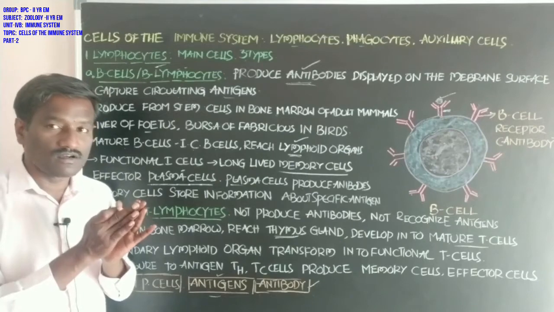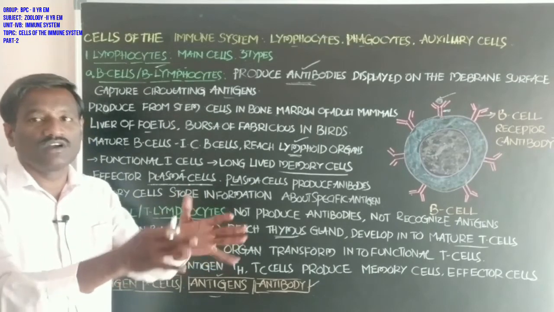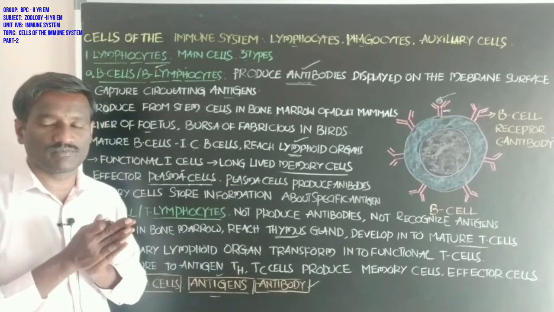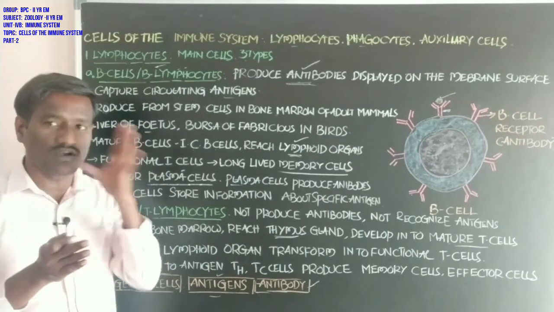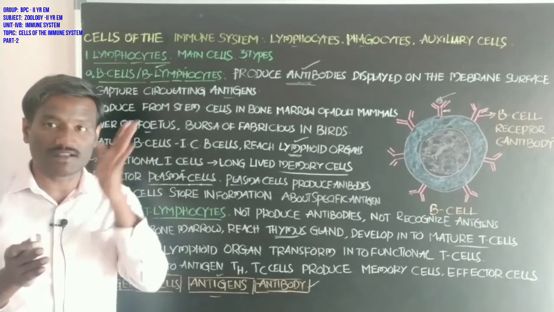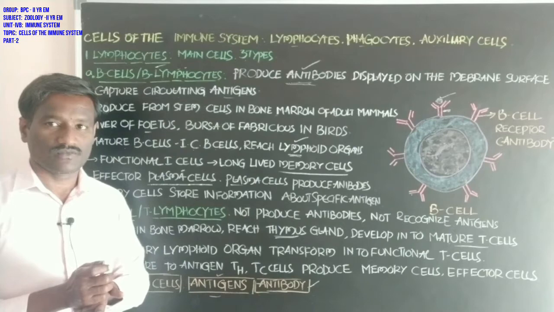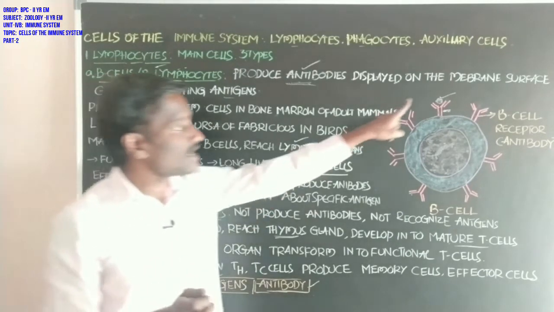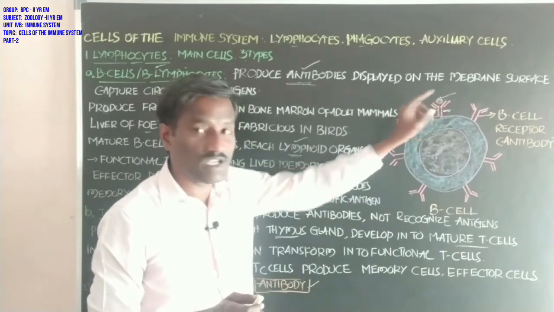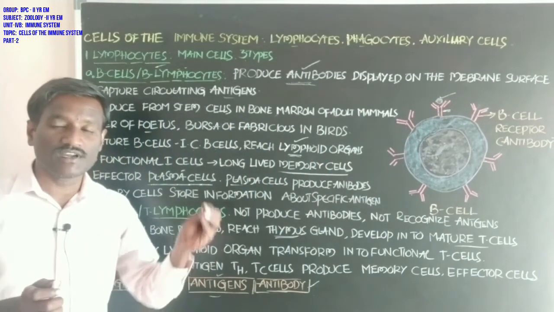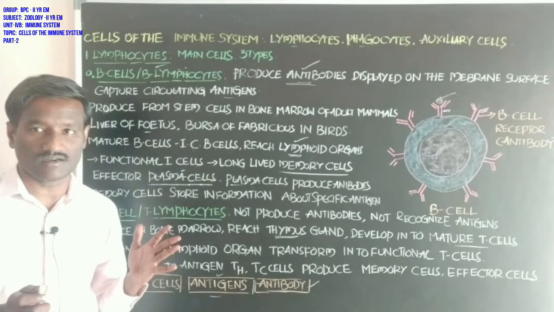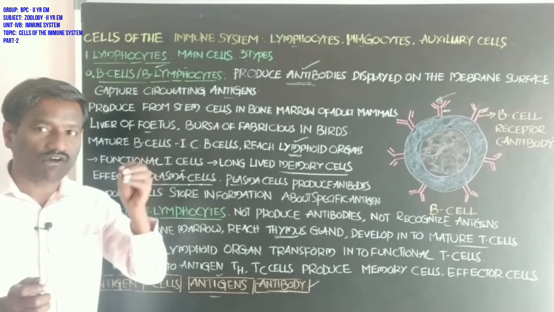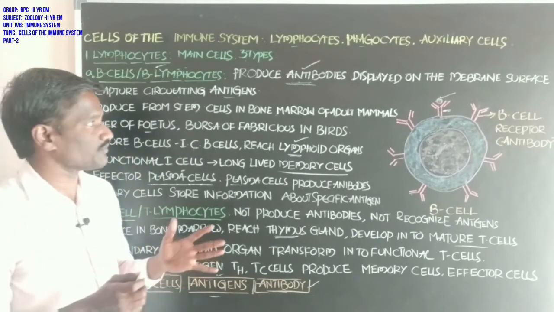These enter the circulatory body fluids. These are the antigen particles, now called antigens, the particles of the destroyed bacteria, which cause the disorders.